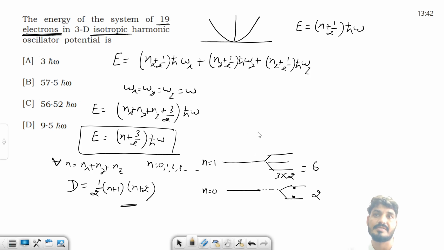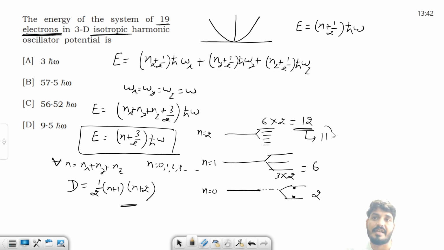Still we have electrons. Let's see n equals 2. So for n equals 2, what is the degeneracy? When you put n equals 2, the degeneracy is 6. And when you include the spin, the total degeneracy is 12. That means you can fill 12 electrons here. But हमारे पास कितने बचे हैं? Instead of 12, we will have only 11 electrons. 11 यहाँ आएंगे, 6 यहाँ है और 2 यहाँ है.